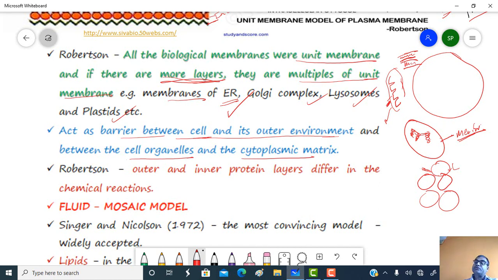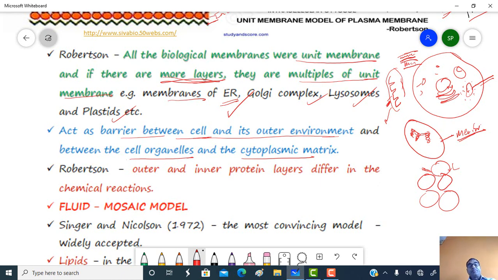Within the cytoplasmic matrix, one can find the structure of different cell organelles. Suppose these are the endoplasmic reticulum, these are the mitochondria, these are the chloroplasts, these are the ribosomes, lysosomes. So each organelle has a unit membrane, and this unit membrane separates the cell organelle from the outer cytoplasmic matrix.